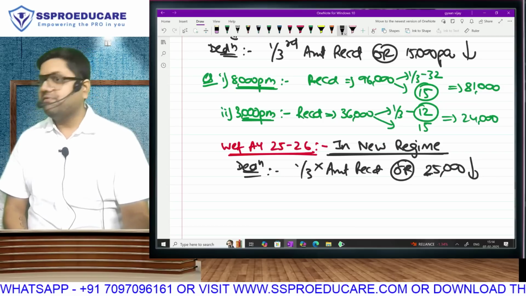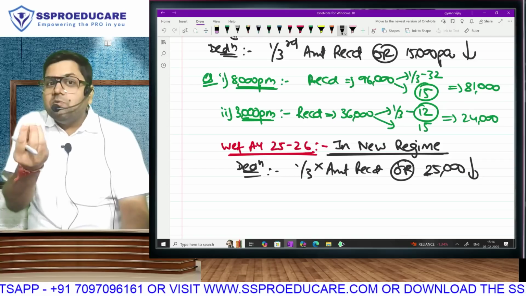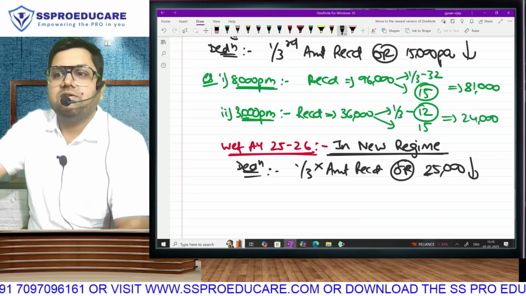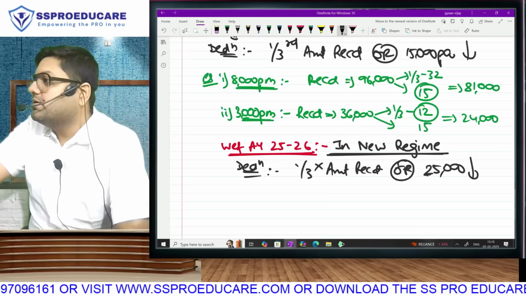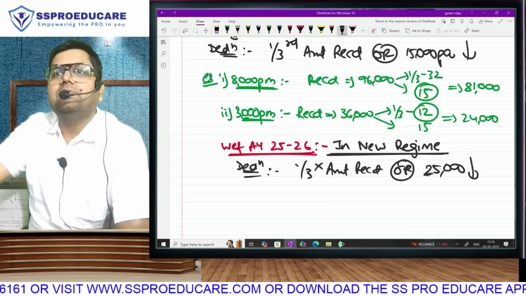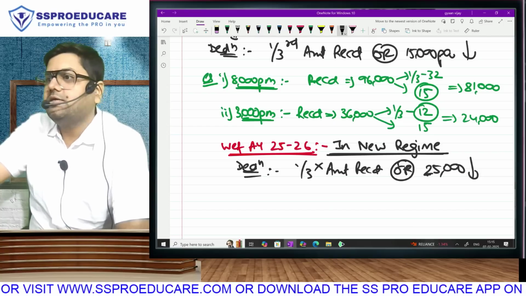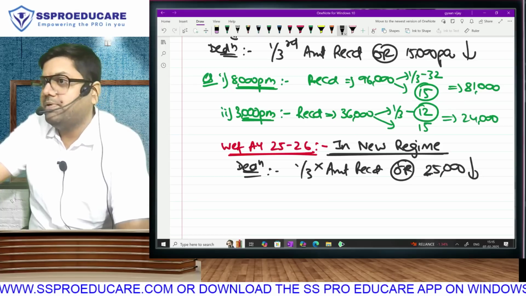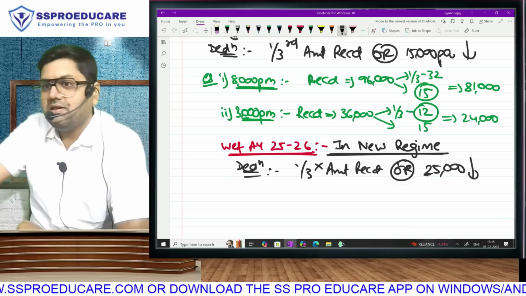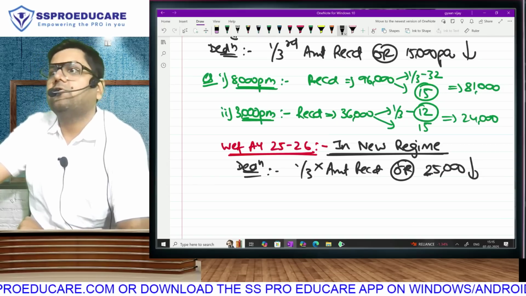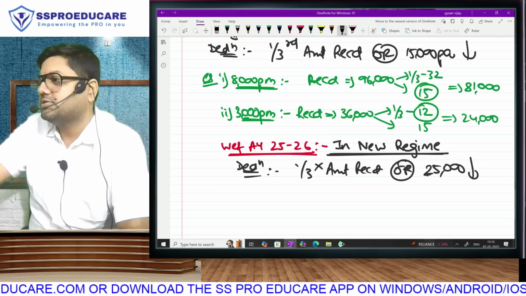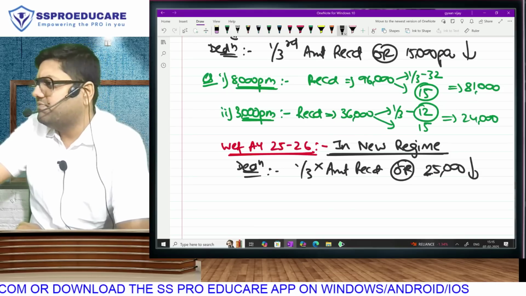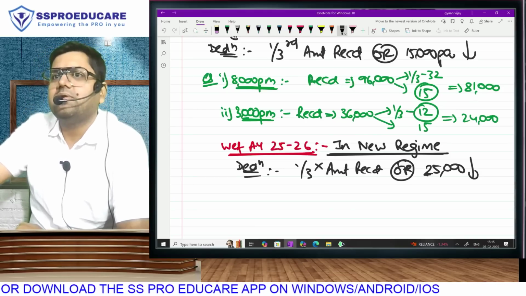Not that literally I will give you, but these small benefits will not reflect how disadvantageous the new regime can get if in the greed of new regime ka lower tax liability you stop taking life and medical insurance. Ladies and gentlemen, 10 years down the line when the sole breadwinner dies or you have any medical expense, you will regret opting for new regime and foregoing your policies. If middle class is disciplined enough to maybe stop making all the other investments, but at least don't quit your life and medical insurance.